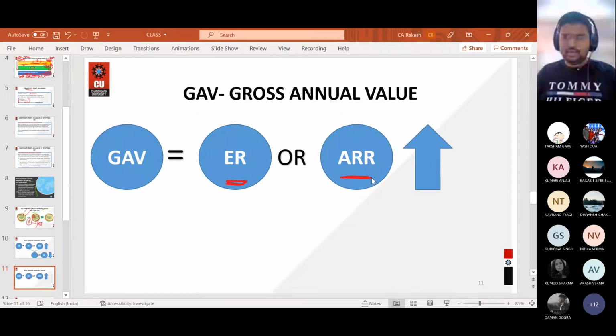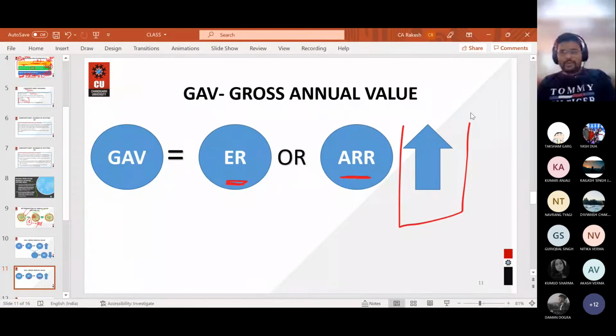ARR is actual rent received. Write it. ARR is equal to actual rent received or receivable. Quickly write down its full form. ARR is actual rent received or receivable. Whichever amount is higher, that will be your gross annual value.